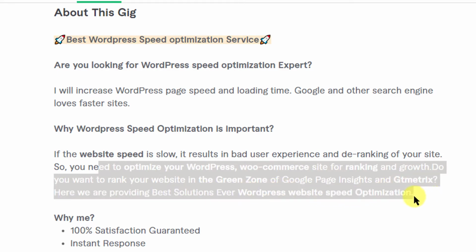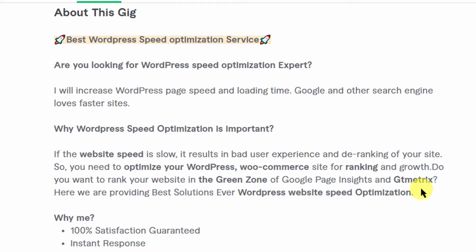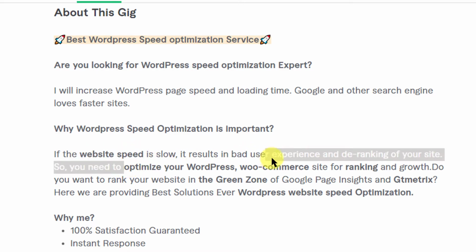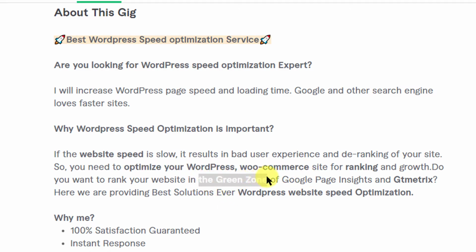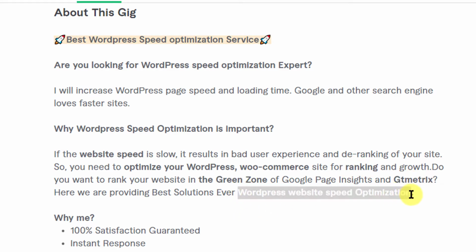All right, so he's trying to put forward his services, which is fine. And the good thing that you can see here is that he has bolded the keywords. Whatever he wants the buyer to see first, he's bolding those things, which is very, very important, which is very, very good actually. Okay, when the buyer is browsing through, these things can come to his attention very fast.